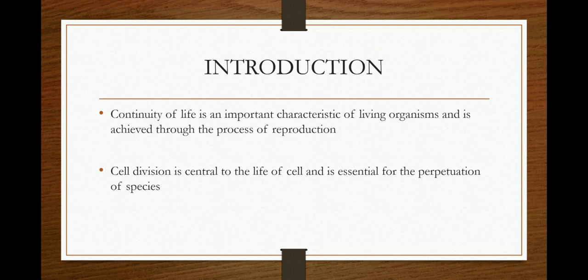Introduction. We all know multicellular organisms grow by the addition of new cells, that is by an increase in the number of cells and increase in mass of the cell. Continuity of life is an important characteristic of living organisms, and it is achieved through the process of reproduction. Cell division is central to the life of the cell, and it is essential for the perpetuation and reproduction of species.